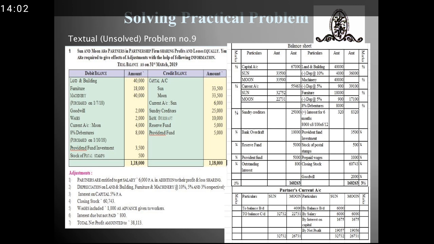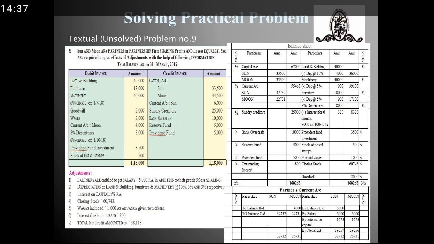Moving on to the liability side. Capital of both Sun and Moon I have mentioned here. Current account of both Sun and Moon I have mentioned here. Now, if you can see, I have prepared a partner's current account. By preparing that current account, I found the balances of the current account which I have carried to the balance sheet. Now let's see how I have prepared the current account.